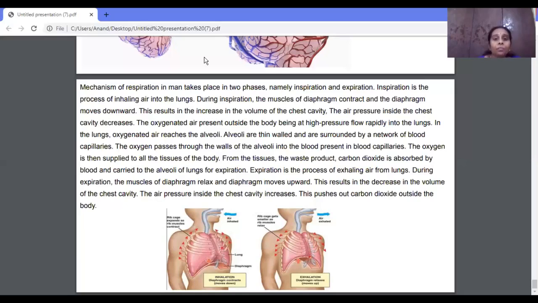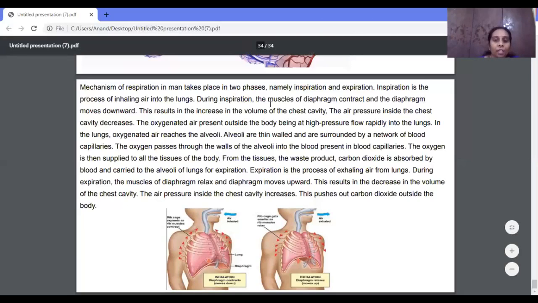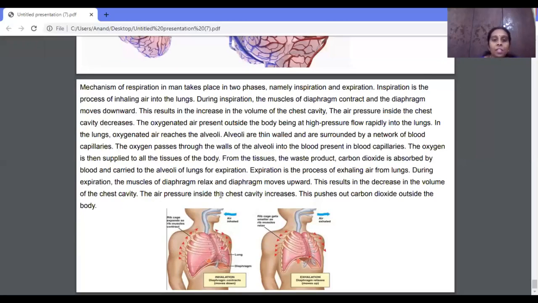So during inspiration, when you're taking in oxygen, what happens? The muscles of the diaphragm contract and the diaphragm moves down. As soon as the muscles contract, the diaphragm will move down. Once it moves down, there will be an increase in the volume of the chest cavity. You can see the increase in the volume of the chest cavity compared to this. Once there is an increase in the volume of the chest cavity, the air pressure inside the chest cavity will decrease. So when the air pressure decreases, the oxygenated air present outside will have a high pressure.